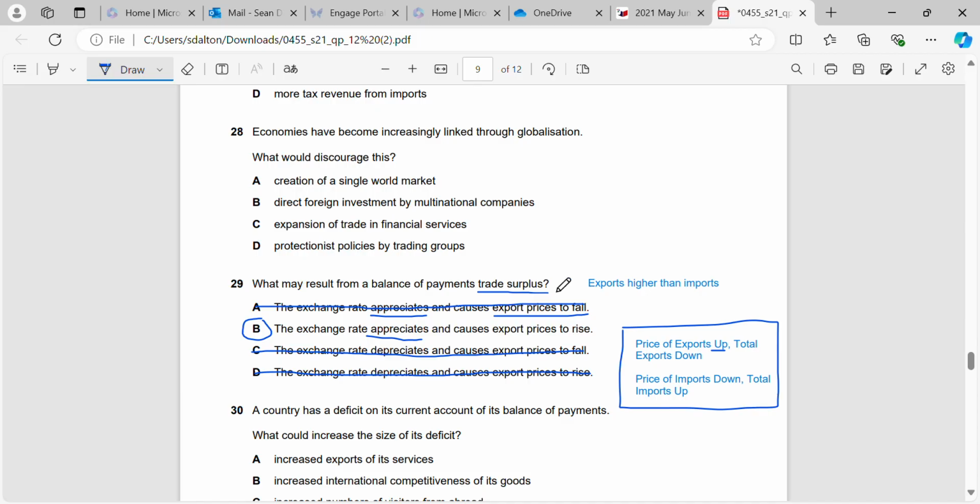And like I said, it's the opposite effect for a deficit. A deficit will cause a depreciation, where the price of exports will go down, total exports will go up, the price of imports will go up, and total imports will go down.